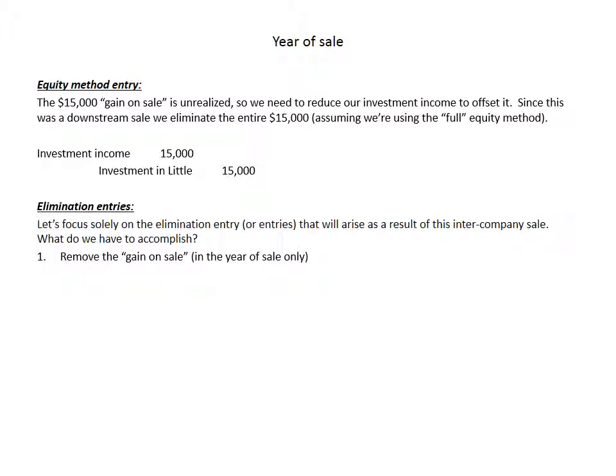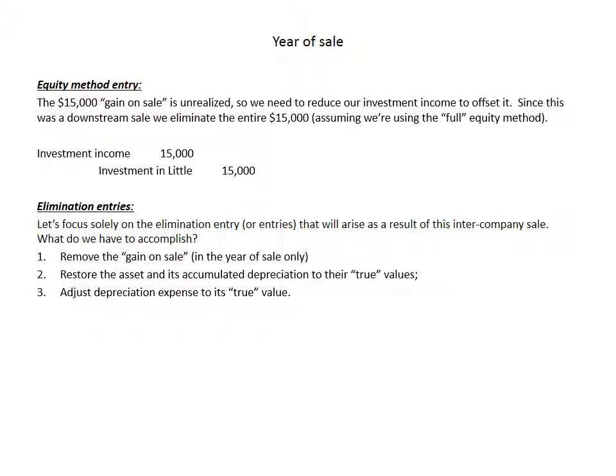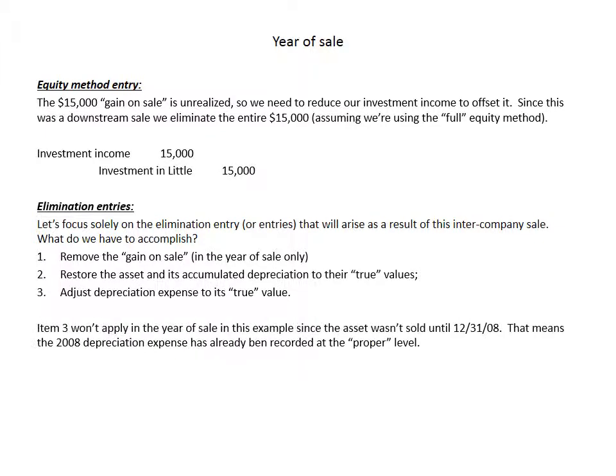So what do we need to do? Well, in the year of sale, we need to remove the gain on sale. Again, this is only in the year of sale. In subsequent years, we're going to be carrying forward that unrealized gain. Second, we need to restore the asset and its accumulated depreciation to their true values, the values that would have existed had the asset not been sold. And then finally, we're going to have to adjust depreciation expense to its true value.